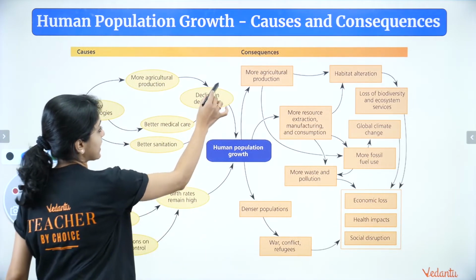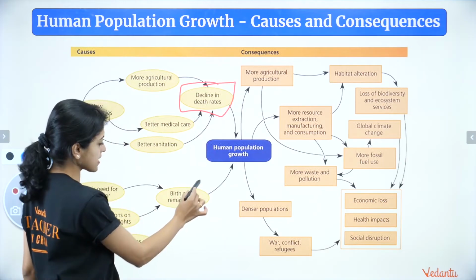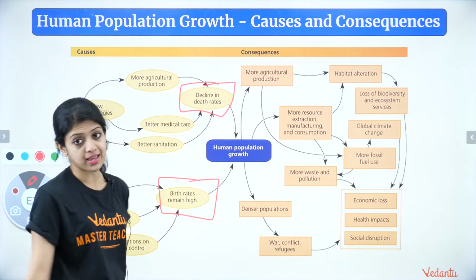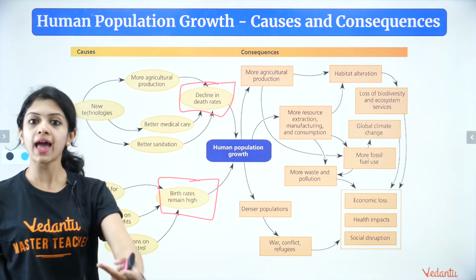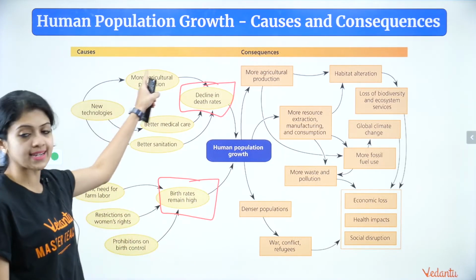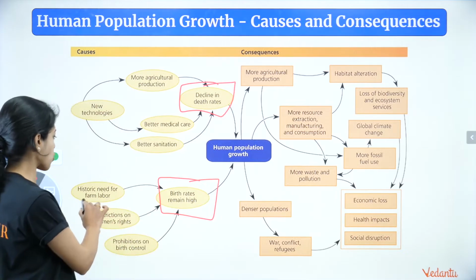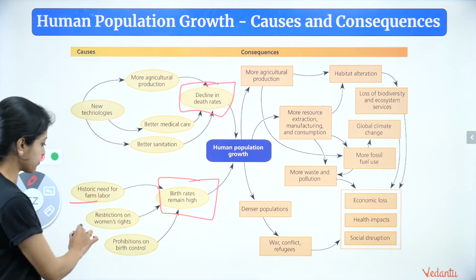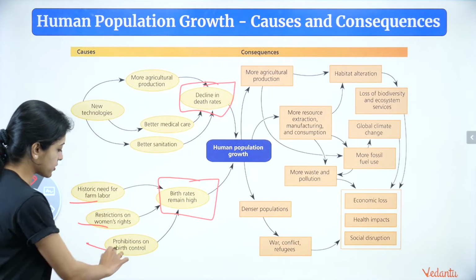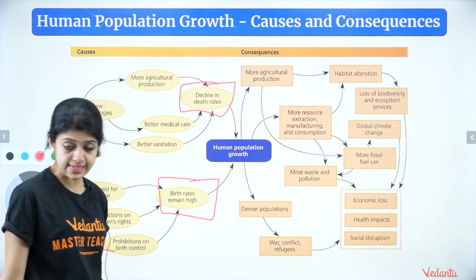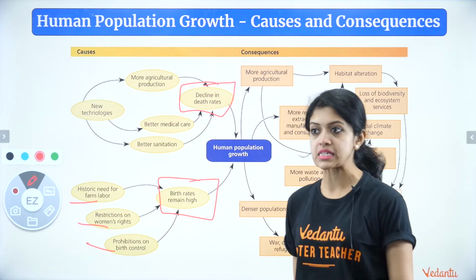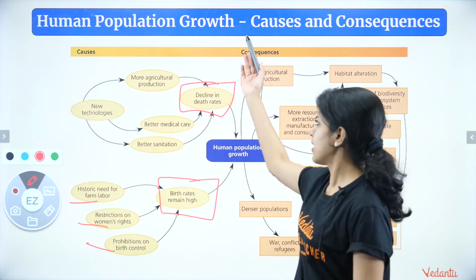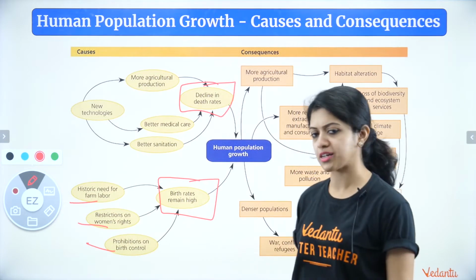Basically you can say decline in death rates and increase in birth rates are the two major reasons for population explosion. But why do they happen? That is why we have all these listed out. Okay, so historic need for farm labor, and then restrictions on women's rights, prohibitions on birth control, all of these are reasons for high birth rates. Okay, that is about a summary of the causes of population explosion.